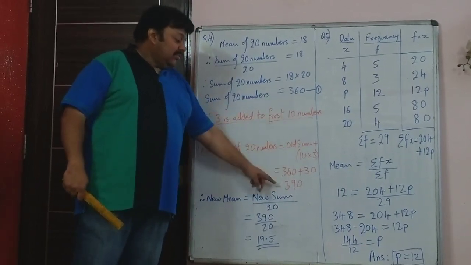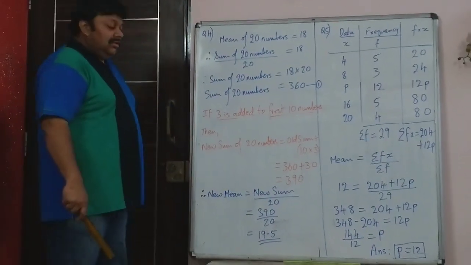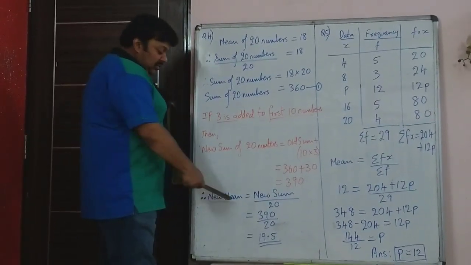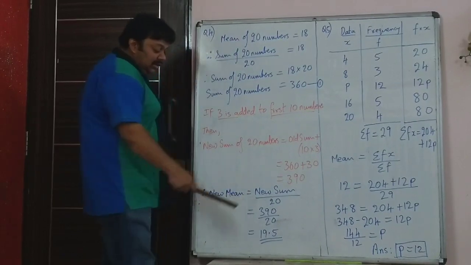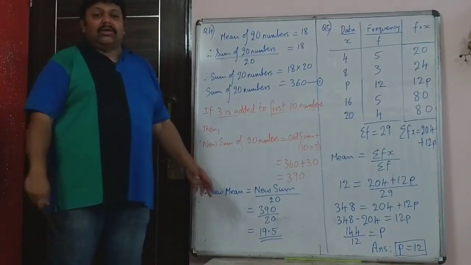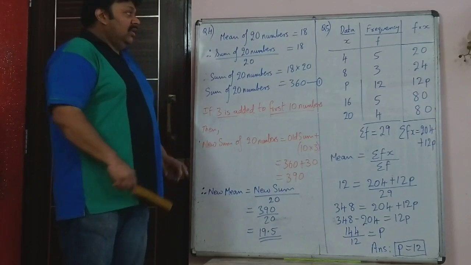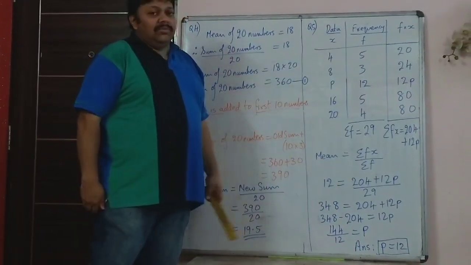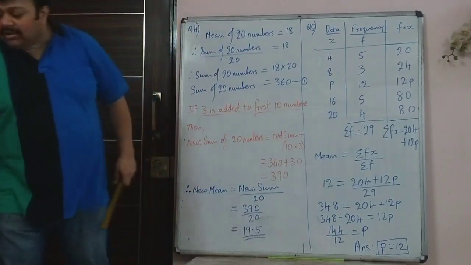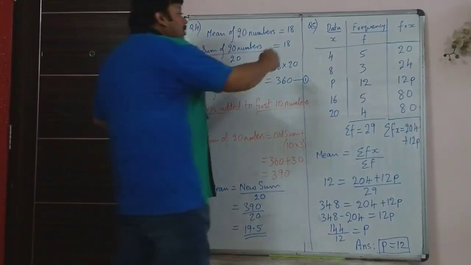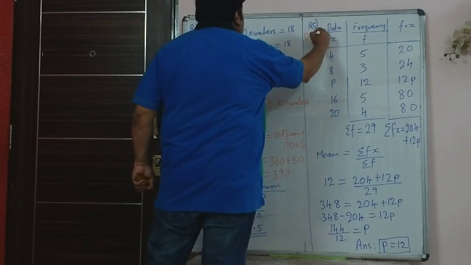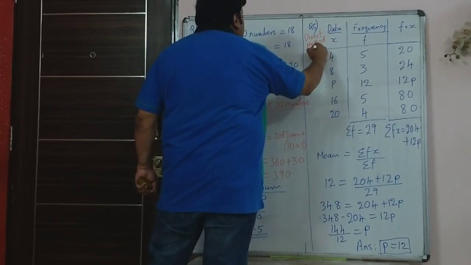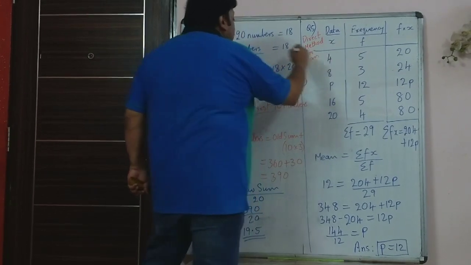So the new sum becomes 390. And the total number of numbers remains 20 itself. So the new mean is the new sum upon 20, that is 390 upon 20, or 19.5. That is the new mean. Now this is a typical sort of sum, and the method you are using right now is also called the direct method. It's a simple method and it is used to find the mean.